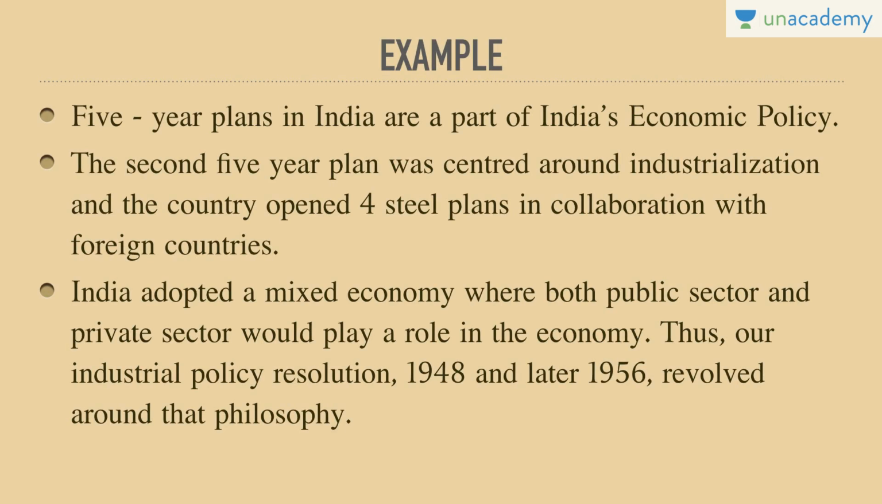The Planning Commission had come in 1950. The first 5-year plan came in 1951. The 5-year plans in India are a part of India's economic policy. The second 5-year plan was centered around industrialization, and the country opened 4 steel plants in the year 1956. You very well know all those places: Rourkela, Bokaro, Durgapur, in collaboration with foreign countries. By the way, this is a PT question. Please remember this. In PT, it can be asked in a match the following, that these 4 steel plants were opened in association with which country. So you have to remember Russia, UK, Germany, which one was with which.